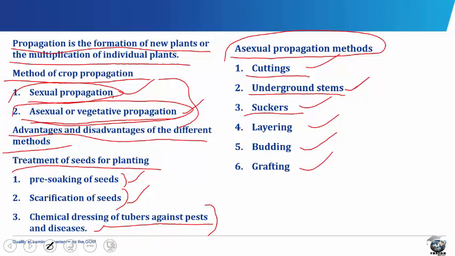We also have layering. Layering is a method of vegetative propagation in which plant parts are made to develop roots while they are still attached to the parent plant. We have 6 types of layering. They are the simple layering, the mound or stool layering, the serpentine or compound layering, air layering, the tip layering, and the trench layering.